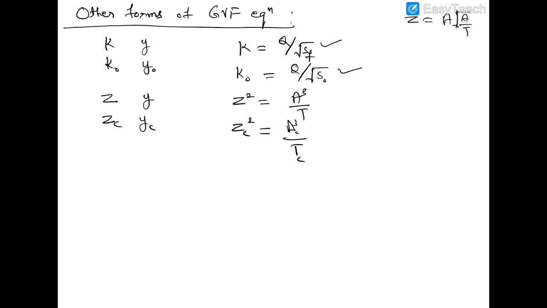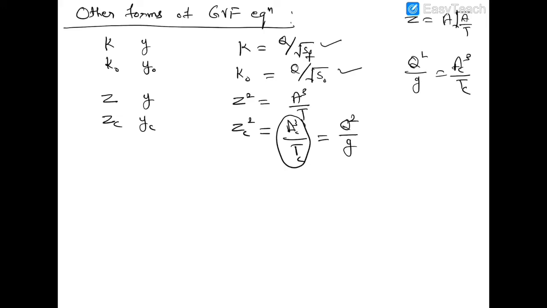But from the governing equation of critical flow, Q square upon g is equal to Ac cube divided by Tc. So we can substitute the value of Ac cube upon Tc as Q square upon g.